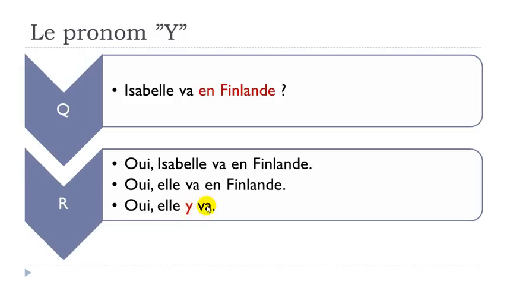So keep in mind that it's a pronoun and then it should be just before your verb. Elle y va. So, oui, Isabelle va en Finlande. Oui, elle va en Finlande. Oui, elle y va. Okay, so let's see another example now.